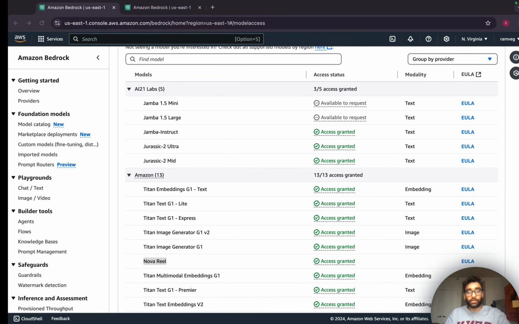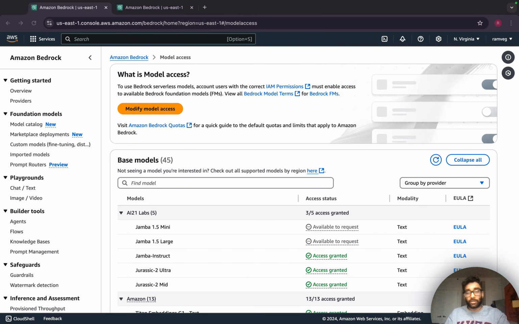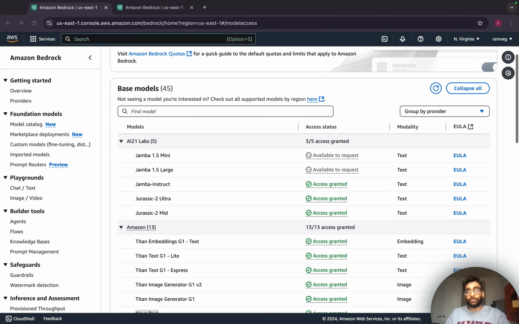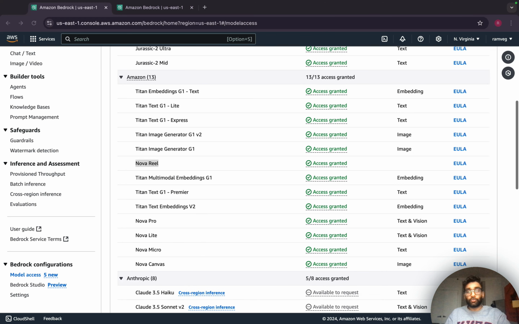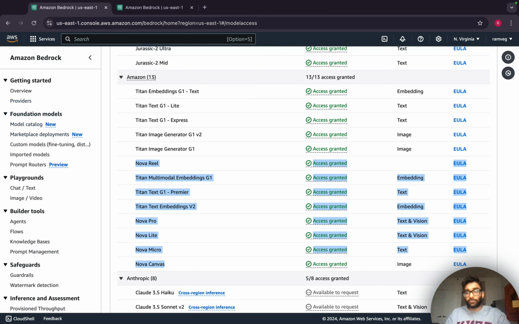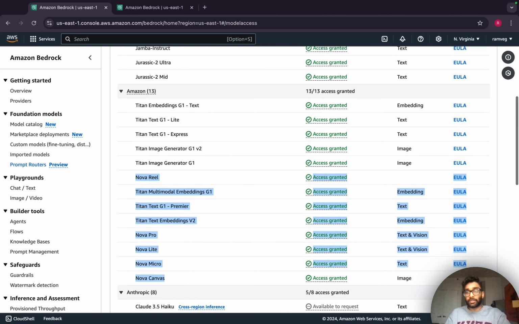And what I'll do is I'll really quickly hop over into the console. I'll do this back and forth just so you can see some of these new features. If you go to Bedrock and you go to Model Access, you should see that there's some new ones available for you to request access to. And you'll see that Nova model family here. And you can essentially play with them the same way we played with Claude in the initial video.